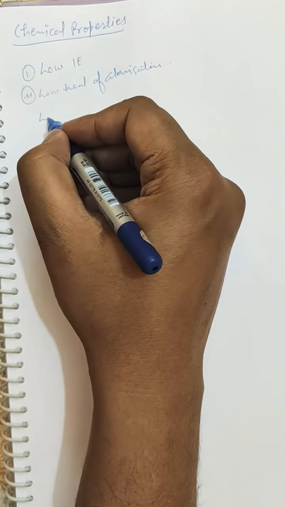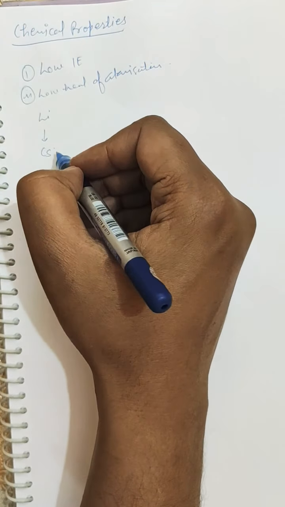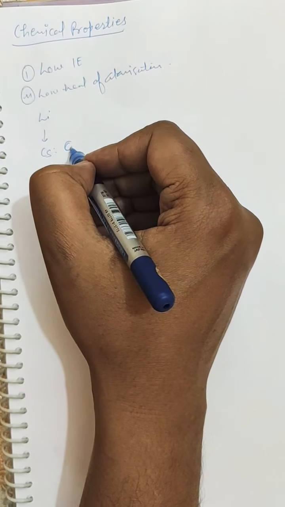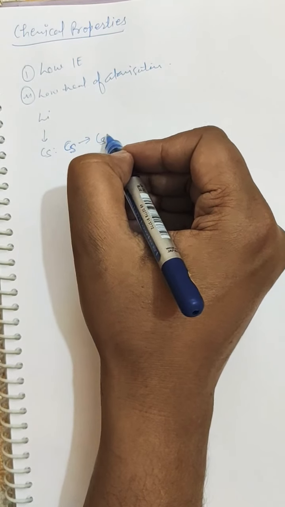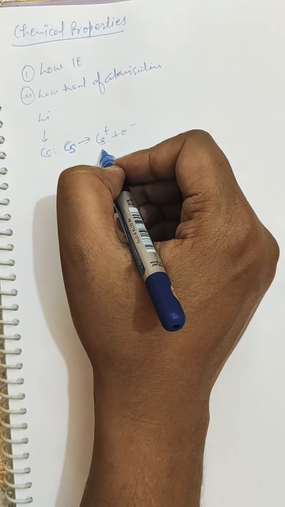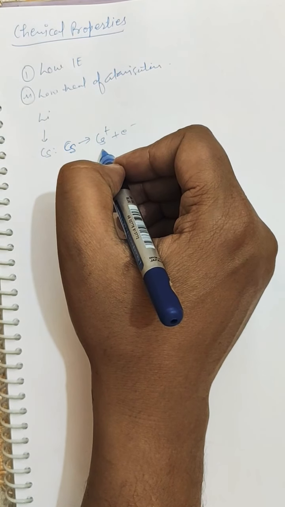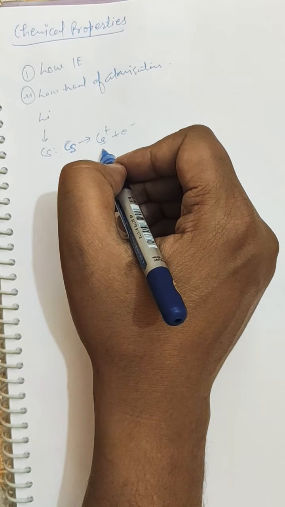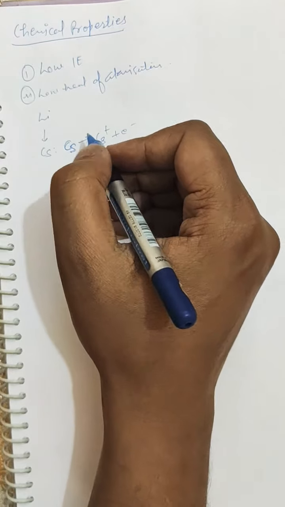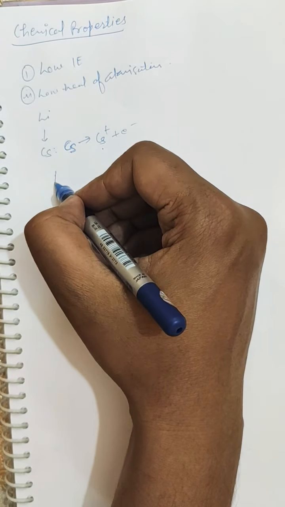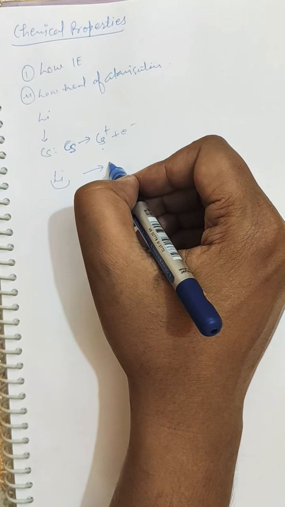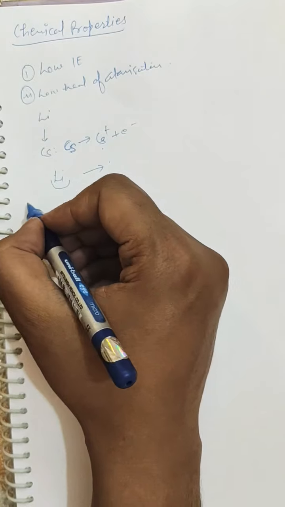So it means that from lithium to cesium ionization energy decreases, so cesium is highly reactive. Why? Because it has the lowest ionization energy and it very easily loses an electron. It is so reactive that if you put it in sunlight, it will lose its electron. So the alkali metals are highly reactive toward the more electronegative elements such as oxygen and halogens. Why? Because highly electronegative elements pull the electron from these alkali metals toward themselves. So further is the action with air.